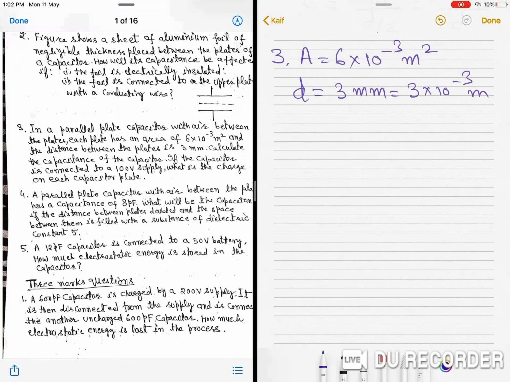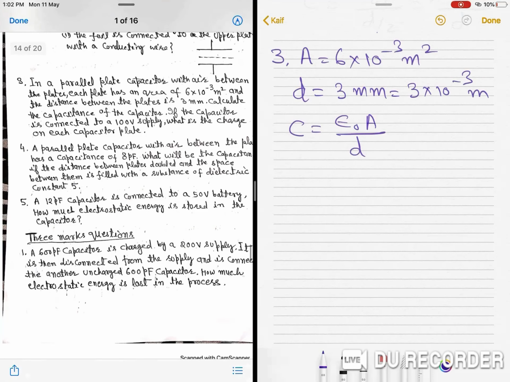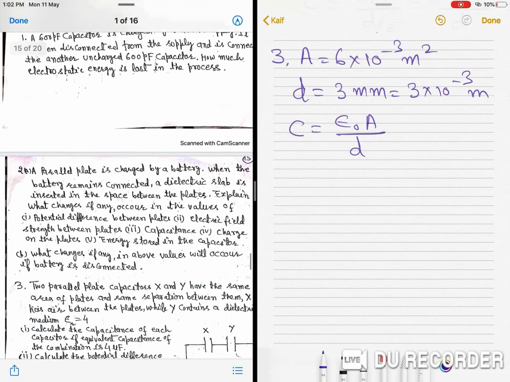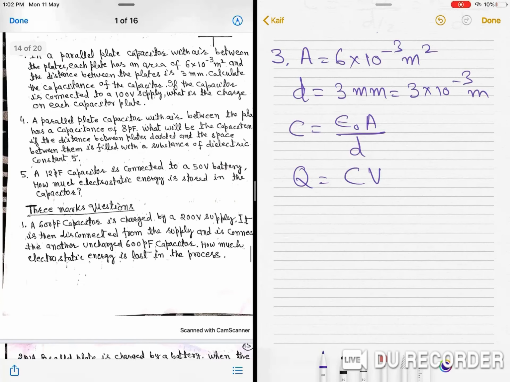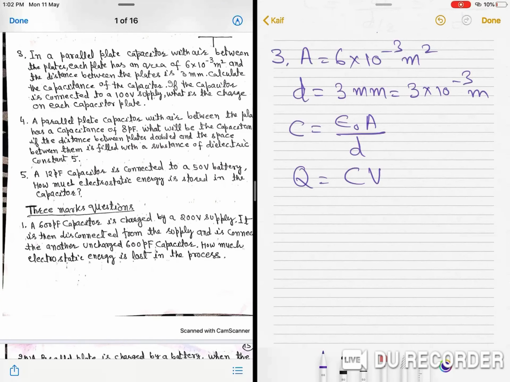So now we will use the formula C is equal to, and put the values and find the answer. If the capacitor is connected to a 100 volt supply, what is the charge on each capacitor plate? We can find the charge as CV. We know V, and we can find C by equation 1, and then we can find the charge Q by the second equation.